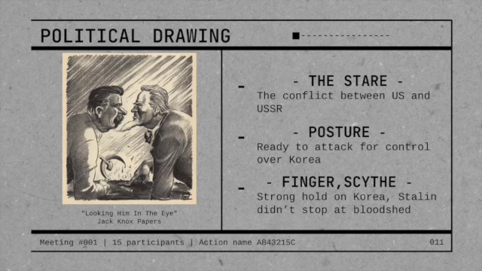Another message is how they are both fighting for the control over Korea as a whole. This is seen by the imposing posture they both have, nearly as if they are ready to attack. A third message is seen when looking at the finger of Uncle Sam and the scythe of Stalin. These two symbolize the power of the two. Uncle Sam's finger, with its strong hold onto the Korea sign, shows the power that the US holds, and Stalin's bloody scythe is symbolic in the way that it shows he didn't let bloodshed get in his way of achieving his goals and ambitions for Korea.